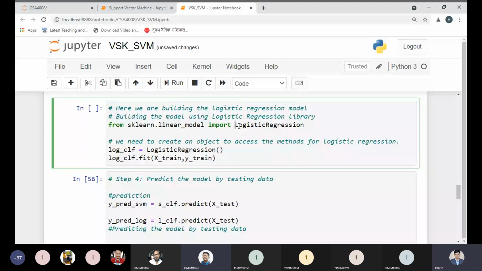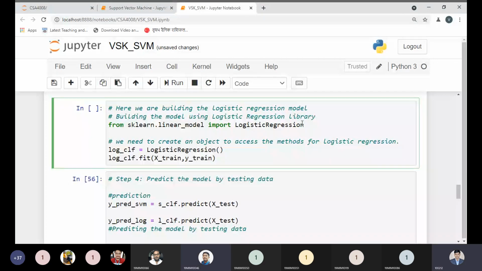The library is sklearn. We can use the logistic regression in sklearn as well. So depending on which kind of library you are using, you can use it. No, sir, I'm just telling that logistic regression is not a library. Logistic regression is a method actually.